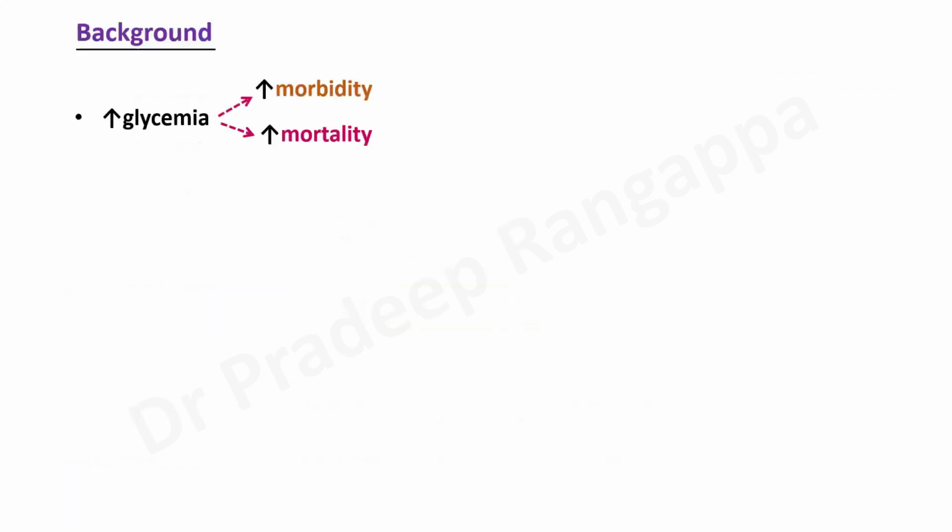So let's take it from there. The background is, we know for sure, and I think for most listeners it's fairly intuitive, that hyperglycemia in ICU or in sick patients is associated with increased morbidity and mortality. And this correlation of hyperglycemia having a bearing on morbidity and mortality is a lot more relevant and becomes important in non-diabetic patients who manifest with hyperglycemia in ICU as compared to pre-existing diabetes.